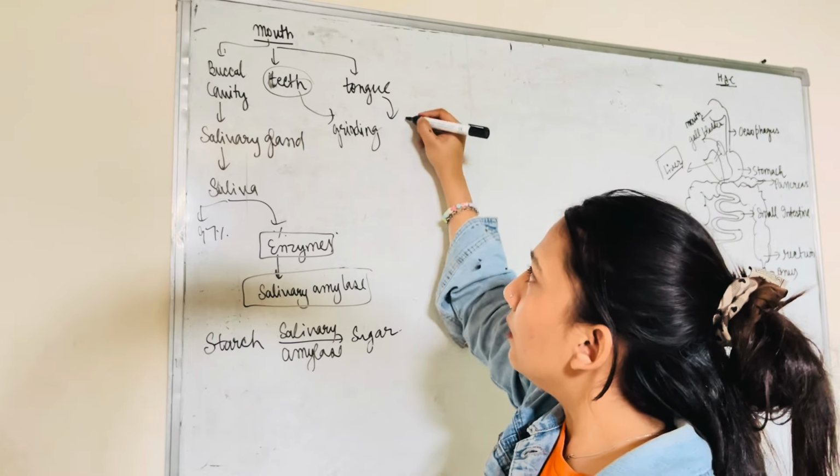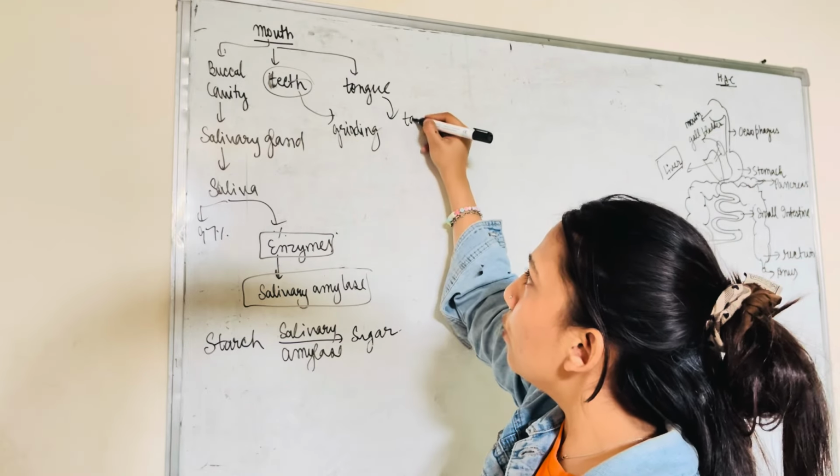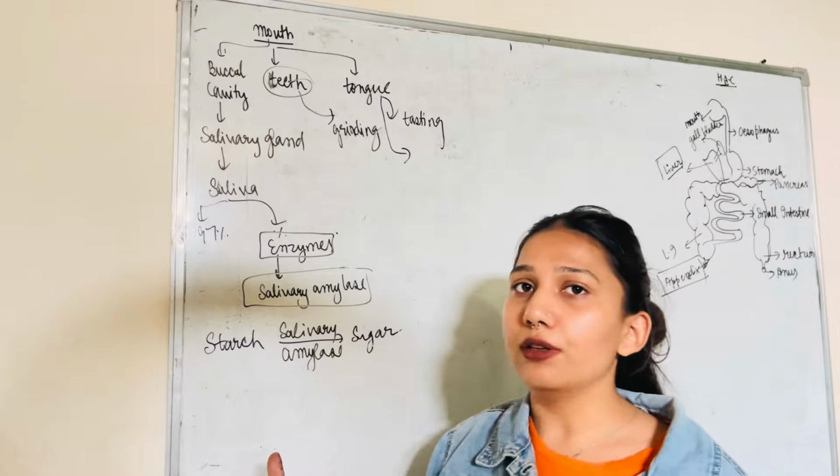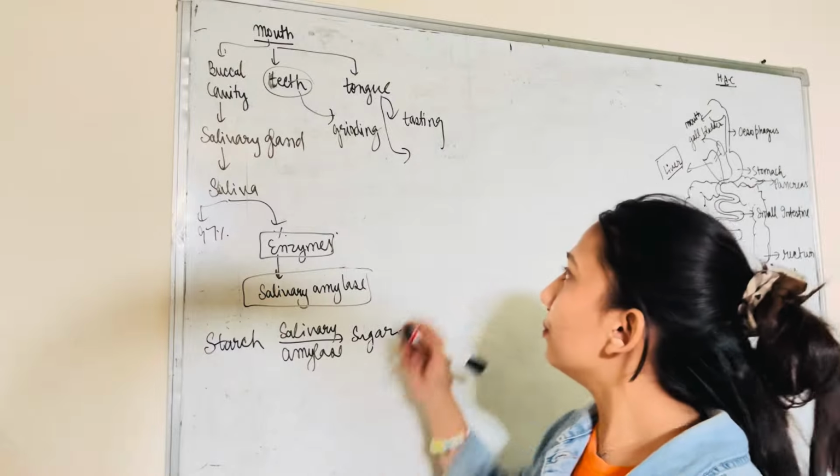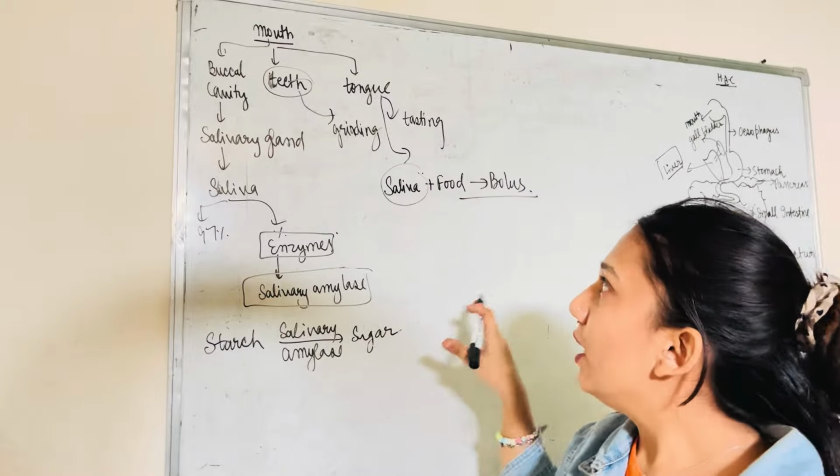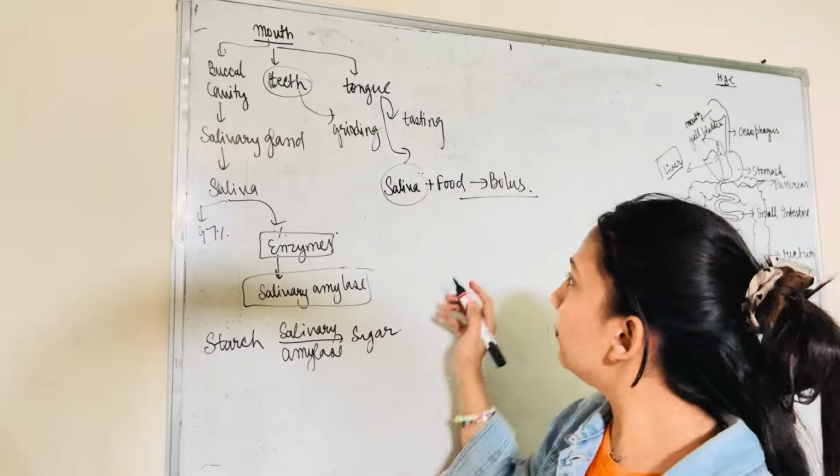Then we have the tongue. The tongue is used for tasting food. And the second main function of the tongue is that it mixes the food with saliva, so the food gets moistened and we can easily engulf it. It gets mixed with saliva. Anyway, this was about the mouth.